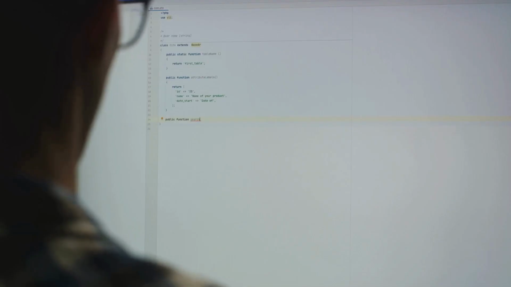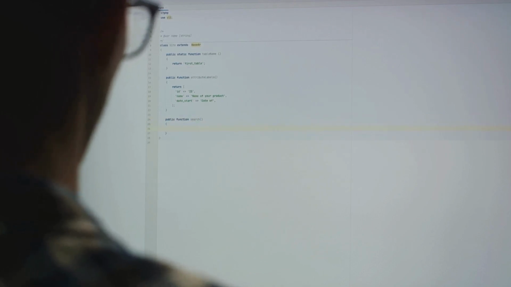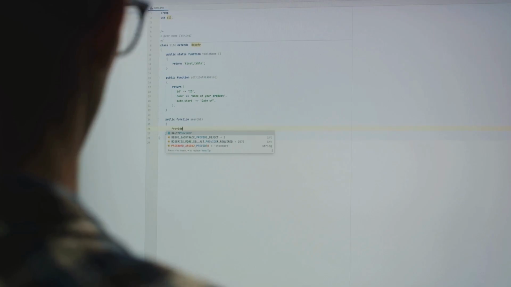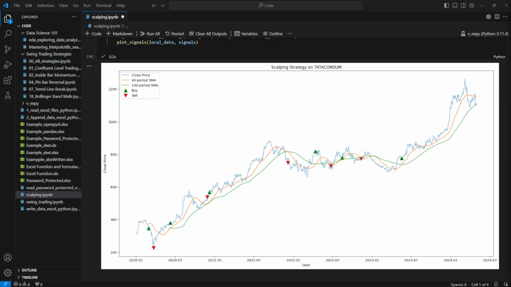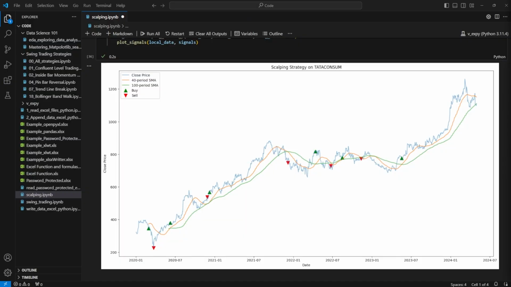So what is scalping? Scalping is a trading strategy aimed at profiting from minor price changes. This is majorly done by HFTs, which is high frequency trading, or by institutions. This basically needs a good system, and you also need to use good technology. I would not suggest Python for scalping, or let's say for intraday trading. I would have personally gone for C++ for HFTs.